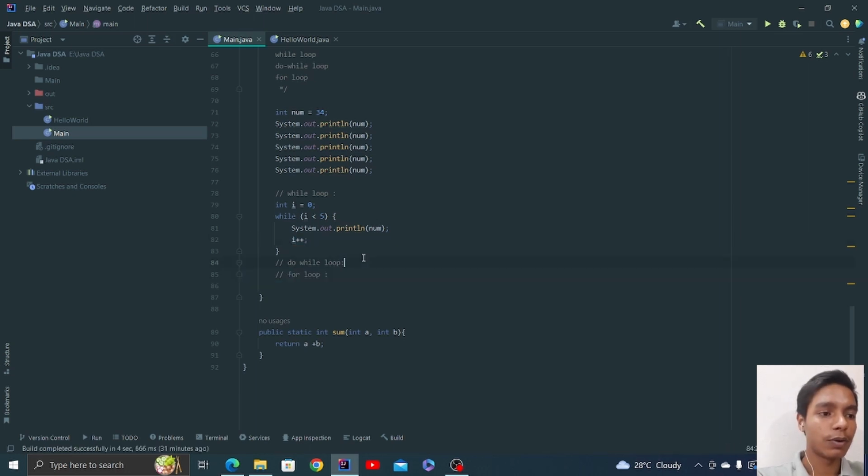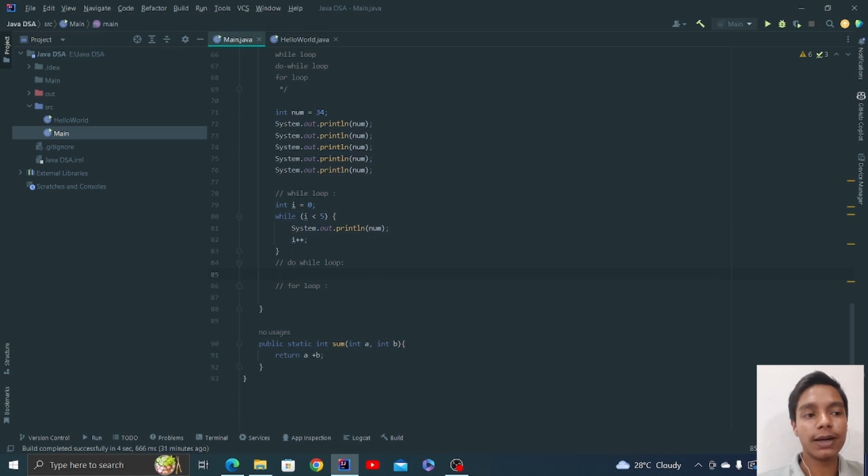Now let's see the do while loop. It does the same thing. It is not a different thing, but it totally depends on usability. Sometimes a while loop will be more efficient, sometimes a do while loop, sometimes a for loop. It's totally up to you where you want to use the loop and what you want to use it for. Now let's see what the do while loop does.